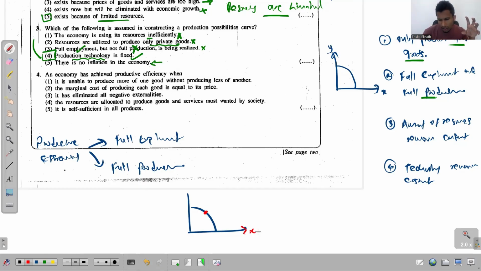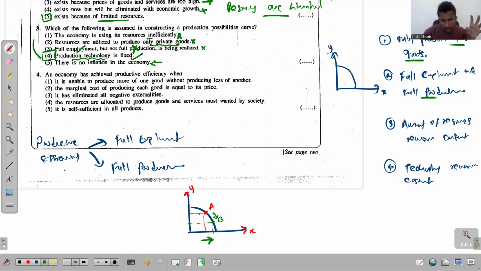So let's assume that on this side we get the good X and here we have the good Y. So if the economy is operating, let's say at this point A, which falls on the PPC, see what happens. If they try to increase the production of good X, if they move from point A to point B, what will happen?